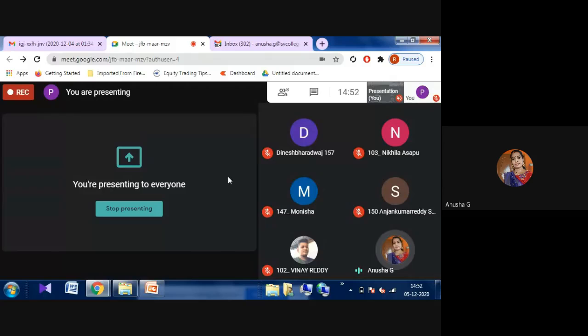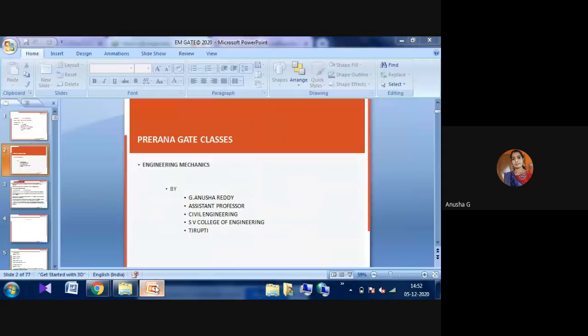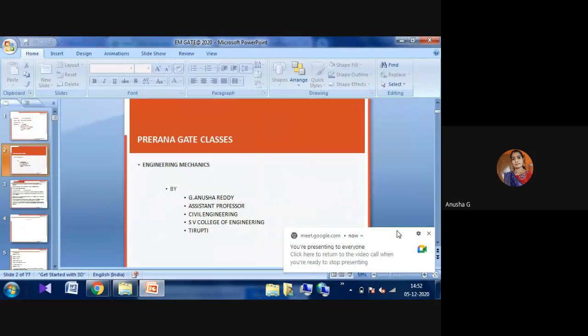Today we will start the second session of engineering mechanics. In the last class we already saw some basics of engineering mechanics, the different types of forces, and the different materials we observed in the first class. In today's class we will see what is meant by kinetics and kinematics.